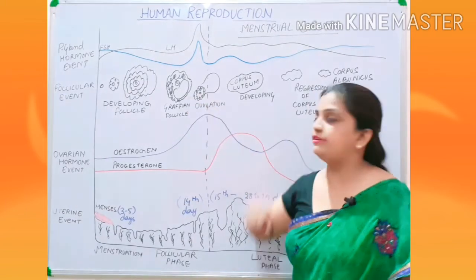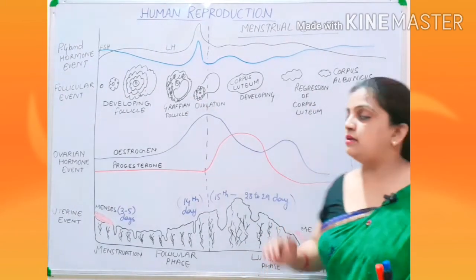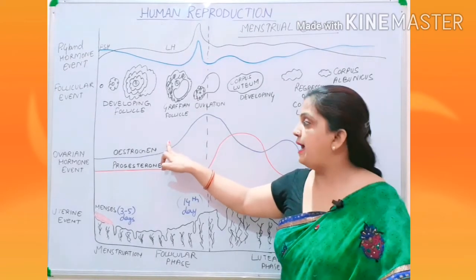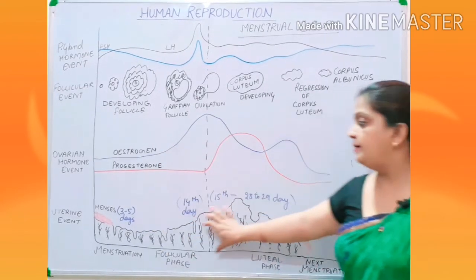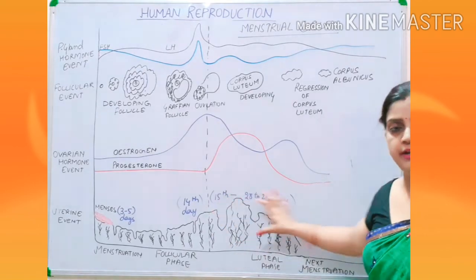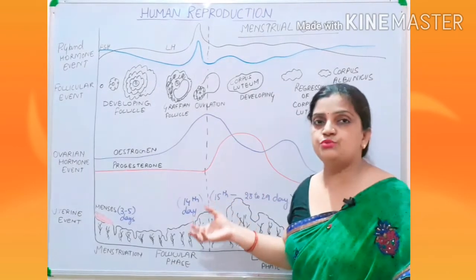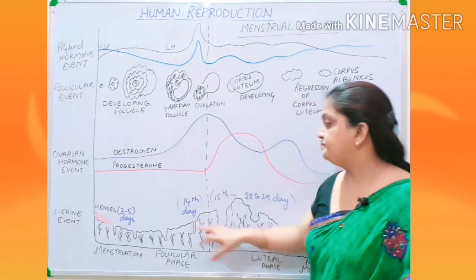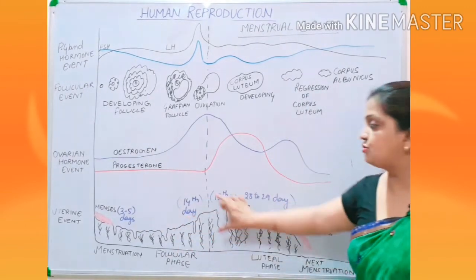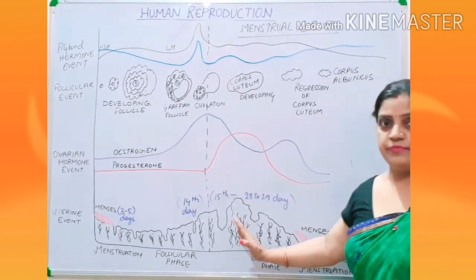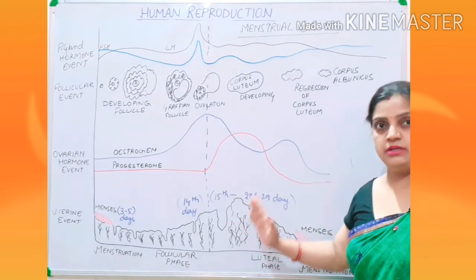When the Graafian follicles are being developed, the Graafian follicles start secreting estrogen hormone, and estrogen starts proliferating the endometrium layer up to a thickness of 2 to 3 mm. So this endometrium layer is growing. Now the cycle has reached the 14th day, the mid of the month.